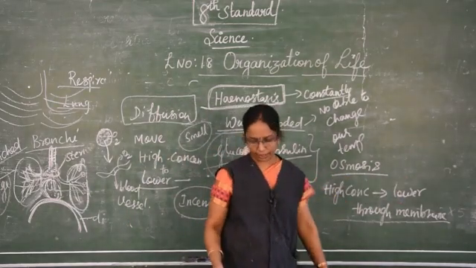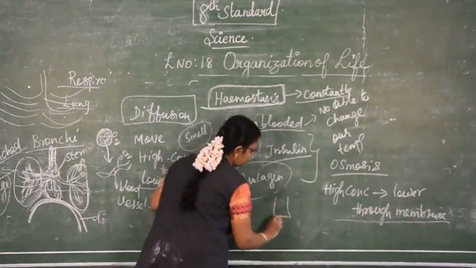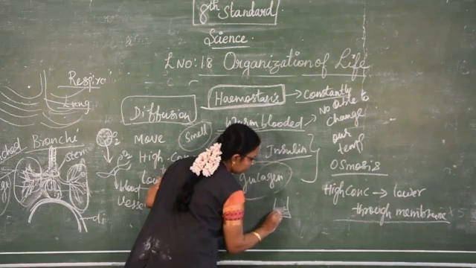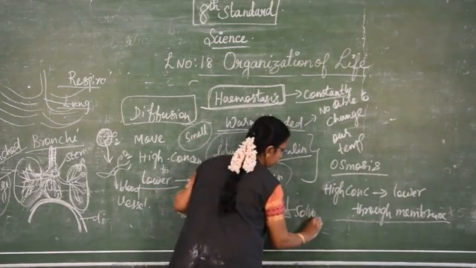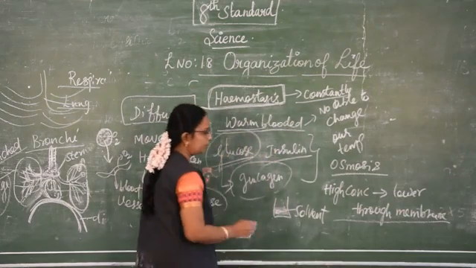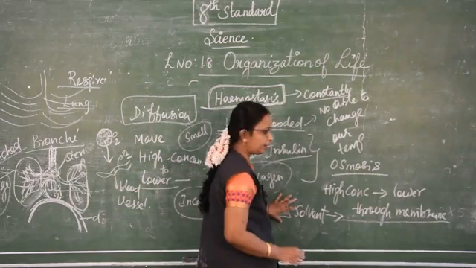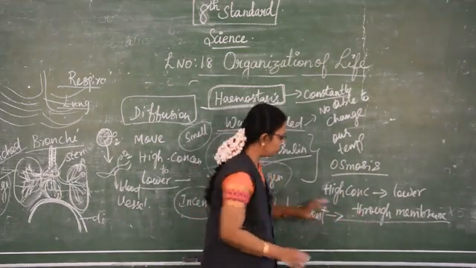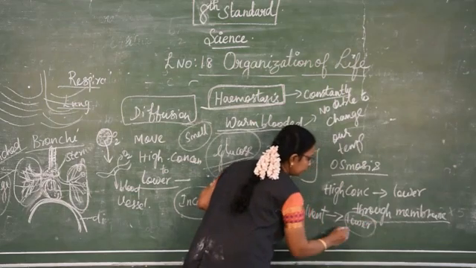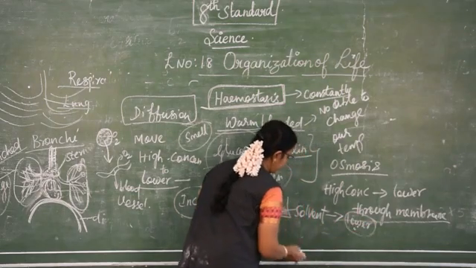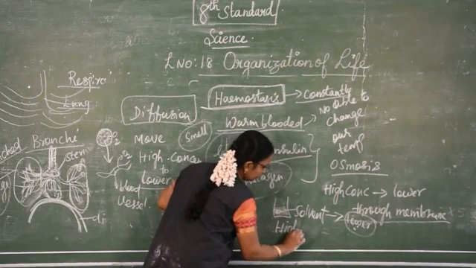Here the solvent, if we mix some salt in the water, that becomes the solution. The solvent moves from the region of higher concentration to the region of lower concentration. So this also becomes concentrated.